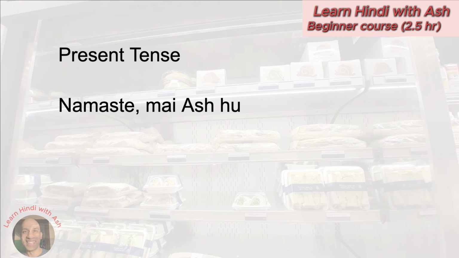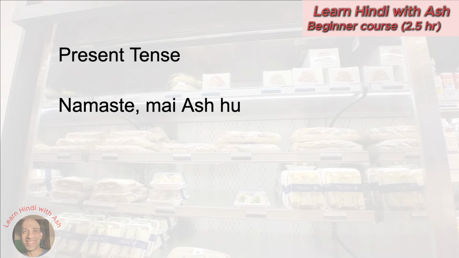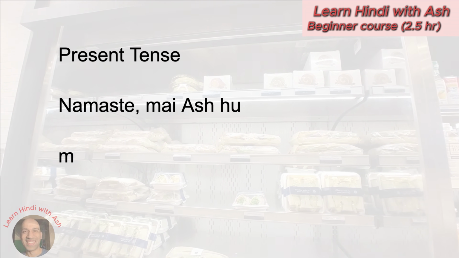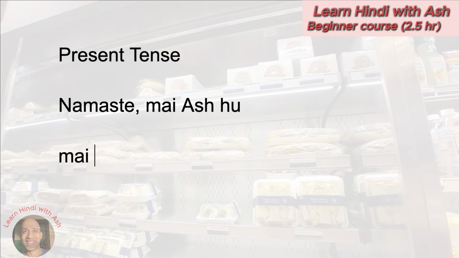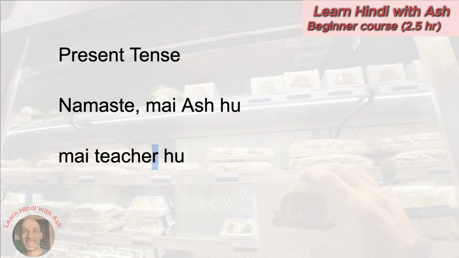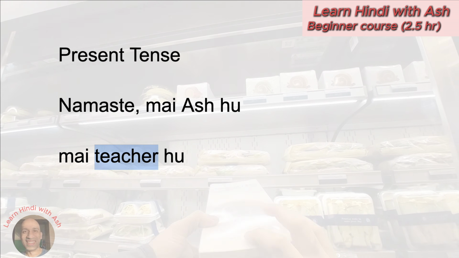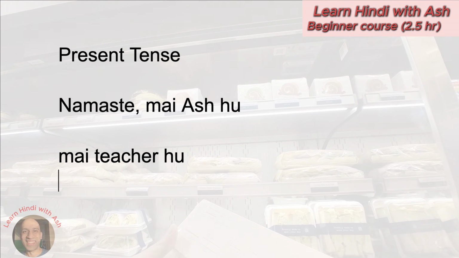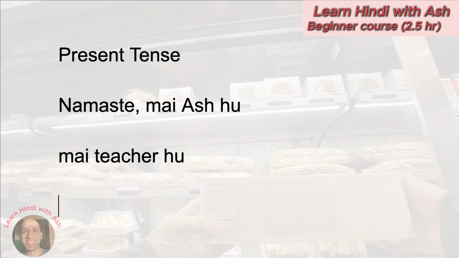Great. What's the next one? You want to say something about your profession. So let's say I will say I am a teacher. So I will say, see if you can guess how you can say this. मैं, yes, exactly right. मैं teacher हूँ. Of course, the English word does not matter. Later, you'll understand how to say it. It's just low stress. Just say it in English halfway, and that's more than enough. By the way, the word for teacher is shikshak.